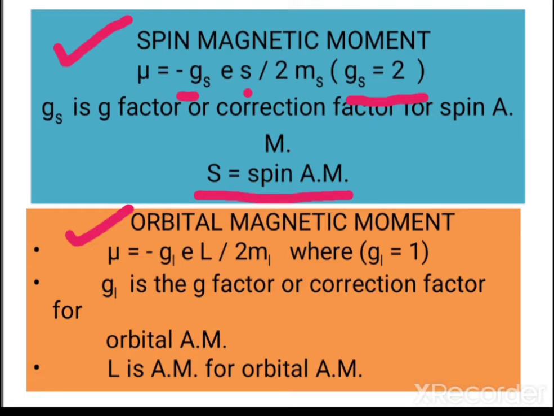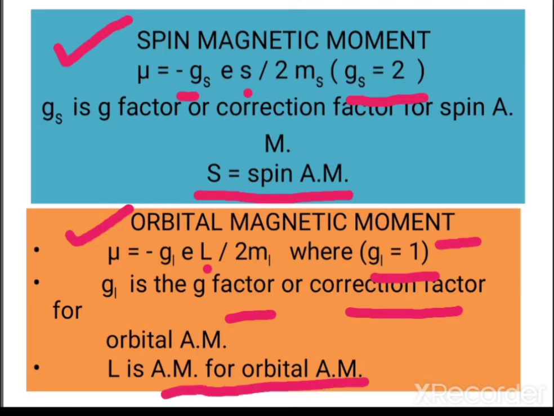Whereas in the case of orbital magnetic moment, the value is given by mu equals minus gl e L upon 2m, and gl is the g factor or correction factor whose value is approximately 1 for orbital angular momentum, and capital L is the orbital angular momentum.